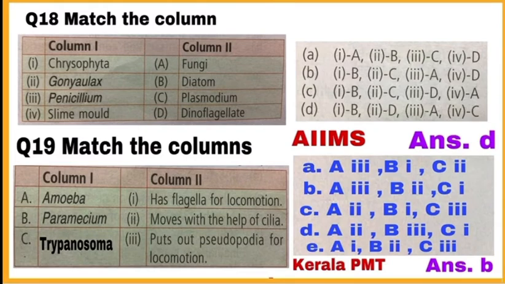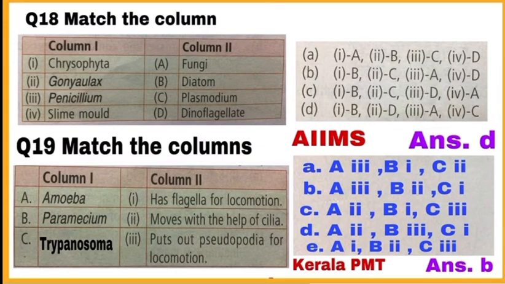Question number 19. Here also you have to match the columns. Column 1 A, amoeba. It matches with 3 of column 2. Amoeba put out pseudopodia for locomotion. B, paramecium of column 1 matches with 2 of column 2.